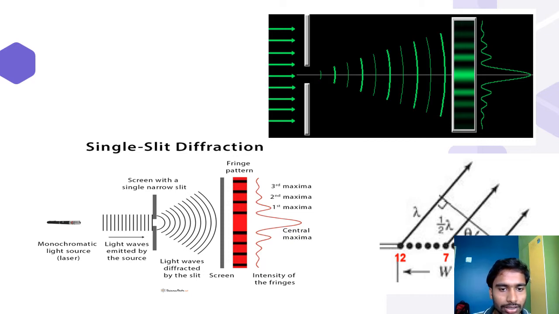So on the screen it is formed. So the fringe pattern occurs in this manner. At the center, where the central maxima is located, the intensity of the fringes is maximum, and these are the first, second, and third maxima respectively, as we go to the left part and the right part. I hope I made it clear.